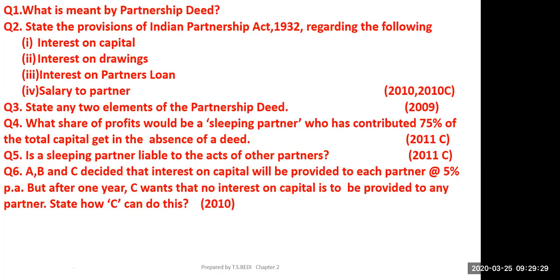Okay, let there be no deed then. The word given is decided, which means they are making the deed. Now C wants that no interest on capital is provided to any partner. State how C can do this.